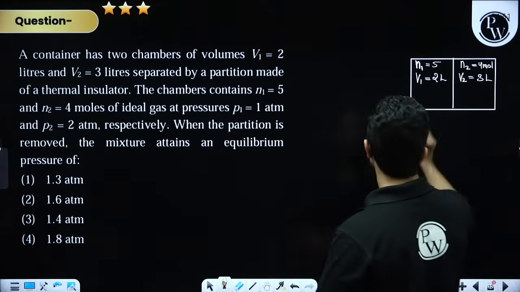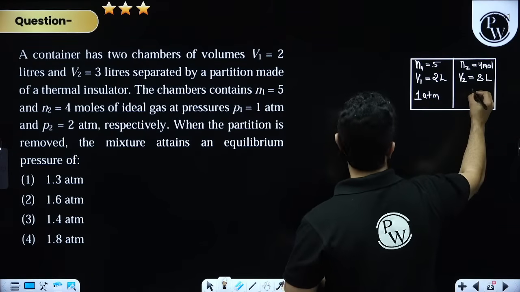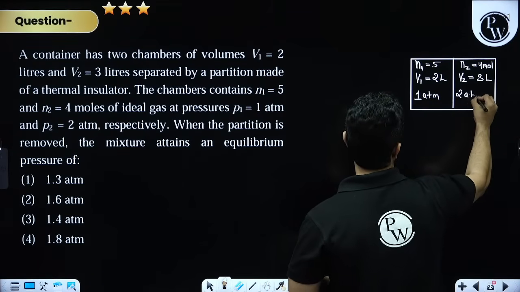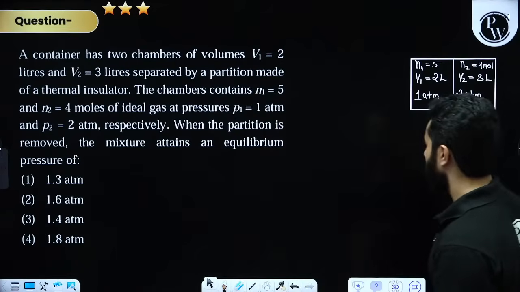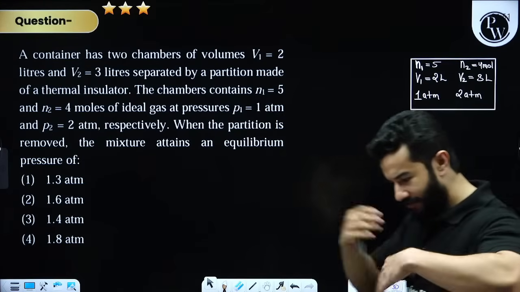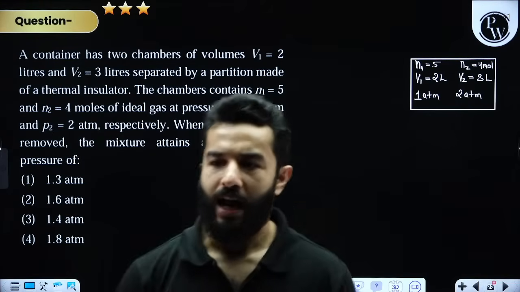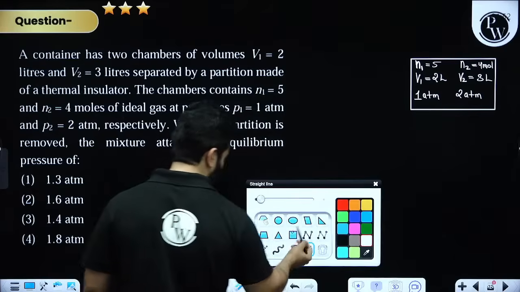Pressure is 1 atm. Pressure is 2 atm. When the partition is removed, mixing will happen, and we need to find out the final equilibrium pressure.